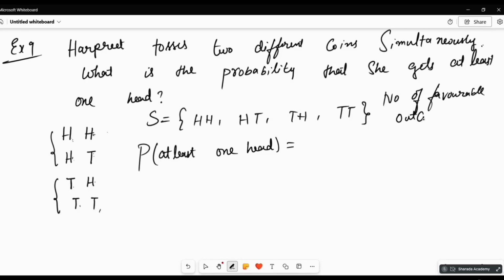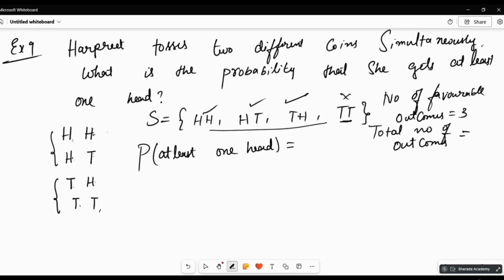Why is it 3 by 4? At least, minimum one head should be there. It can be more than that, but minimum it should be one. So all these options you can take. Minimum one head is not there in TT, so it is not an option. So you have 3 options here. That is why favorable is 3, and the total number of outcomes is 4. So it is 3 by 4.